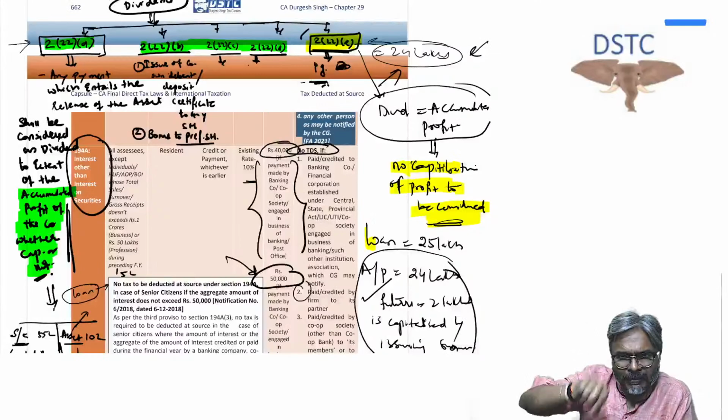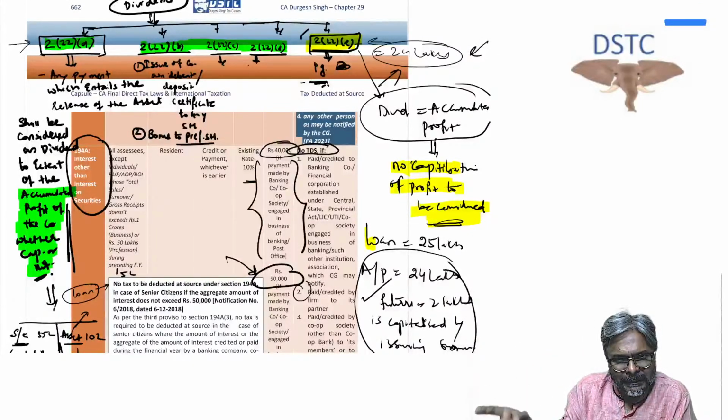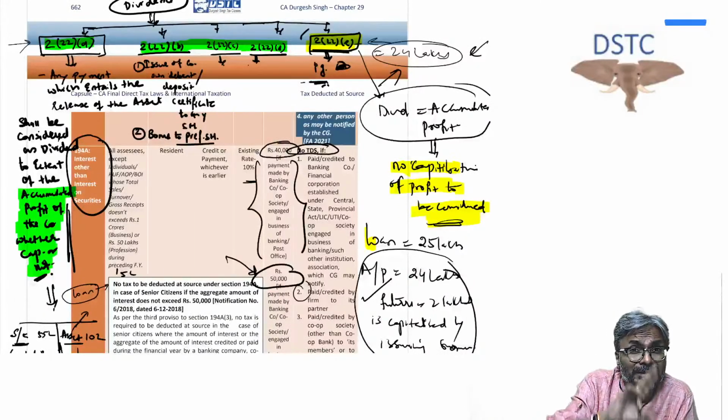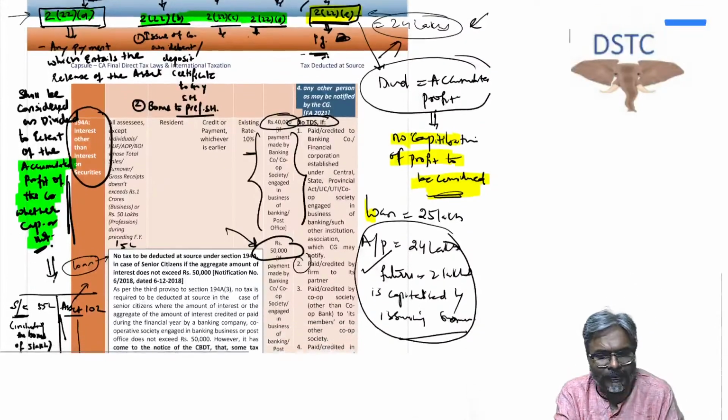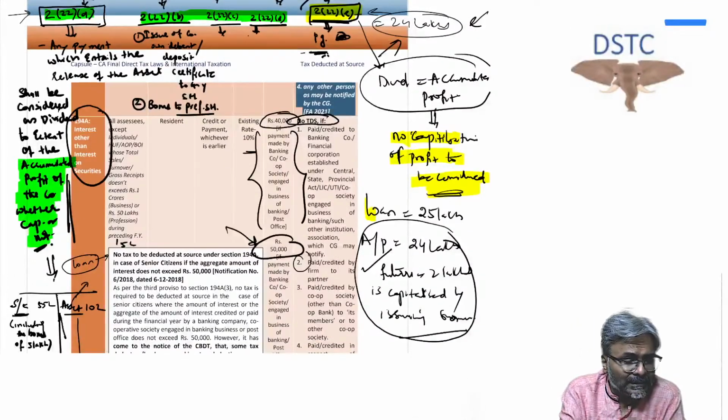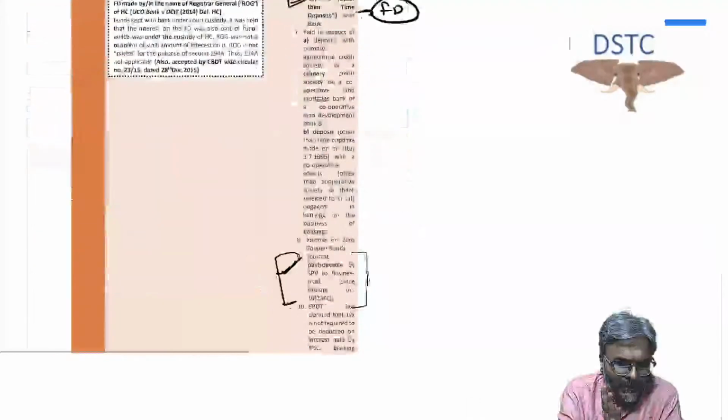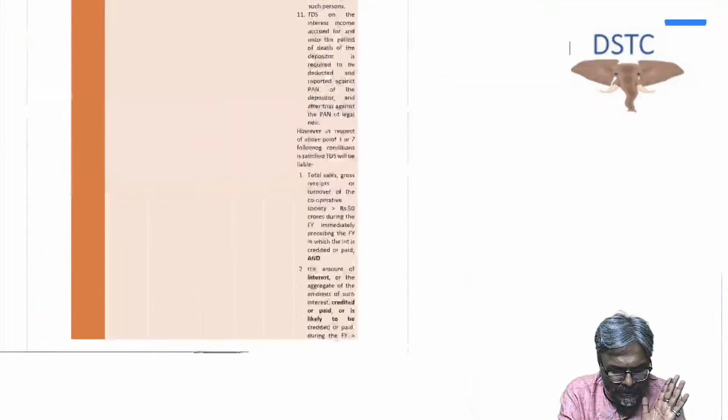Because it is a deemed dividend of 2(22)(e)? Will that be considered as deemed dividend of 2(22)(e)? No, because it is in the nature of trade advance. I hope that all of you are clear with this one. So trade advance, no deemed dividend of 2(22)(e). That is the bottom line. With that, students, we are done with this particular part.